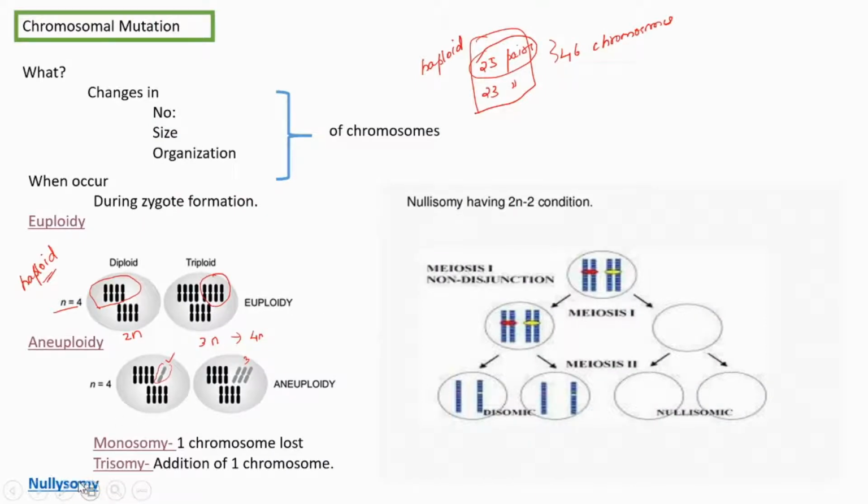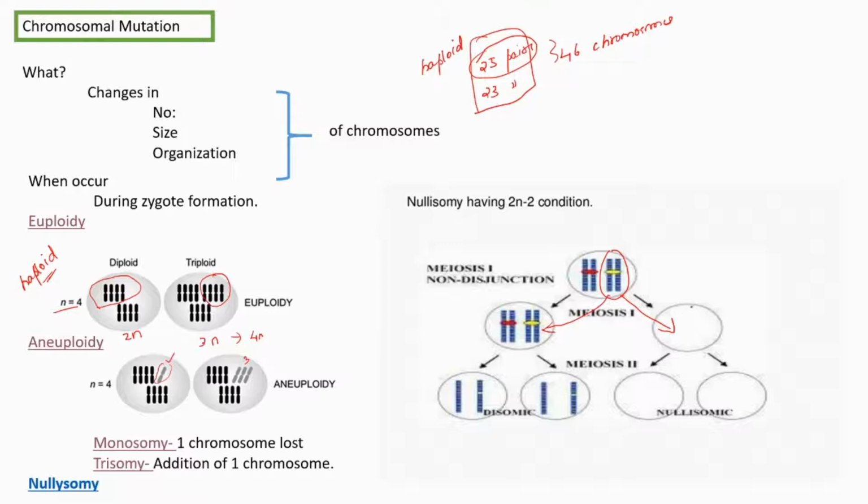Then nullisomy. Nulli means nothing. What is happening in this process? Look in this picture. During meiosis, in the diploid condition, in the first meiosis, normally one of these chromosomes needs to be segregated to this cell, but without going to here, it is moving to this cell.